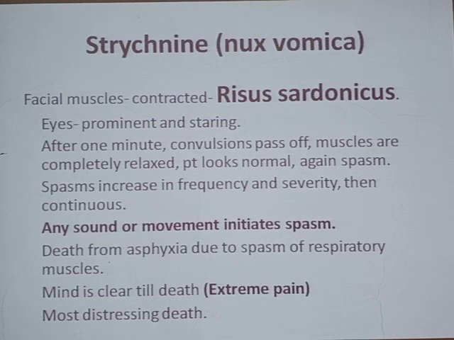After the 1 minute of this convulsion, the convulsions will pass off. Just as I told you, initially the convulsions will be tonic, and then they will become clonic, and then they will become tonic again. So after 1 minute, the convulsions will pass off. Muscles are completely relaxed. The patient will look normal, maybe for very few minutes, 1 or 2 minutes, and again the spasm will occur. So it is recurring spasm.